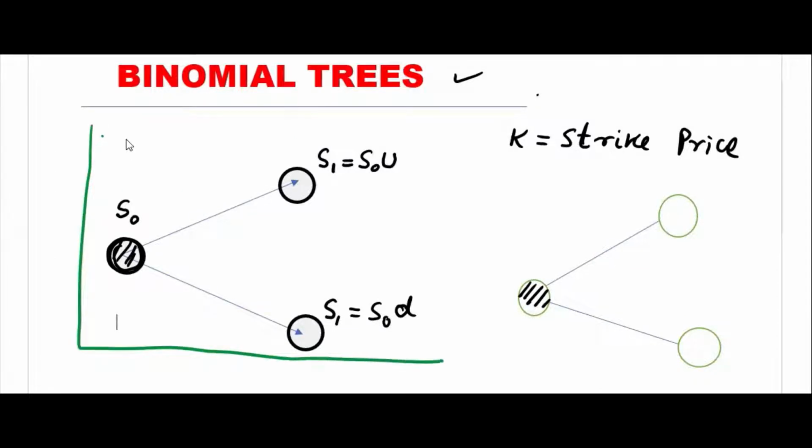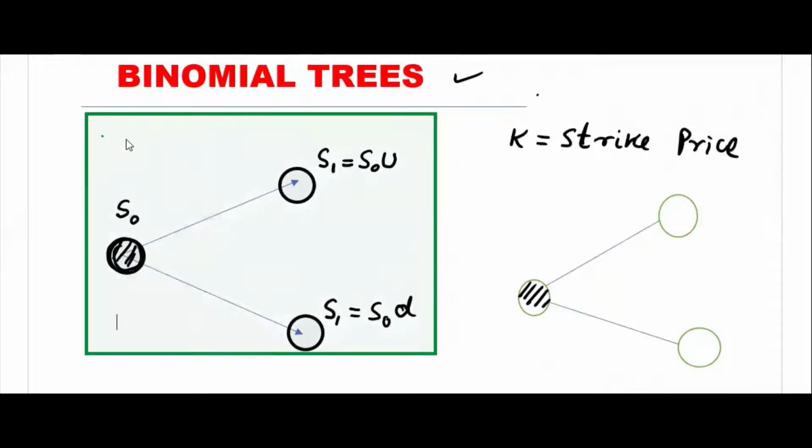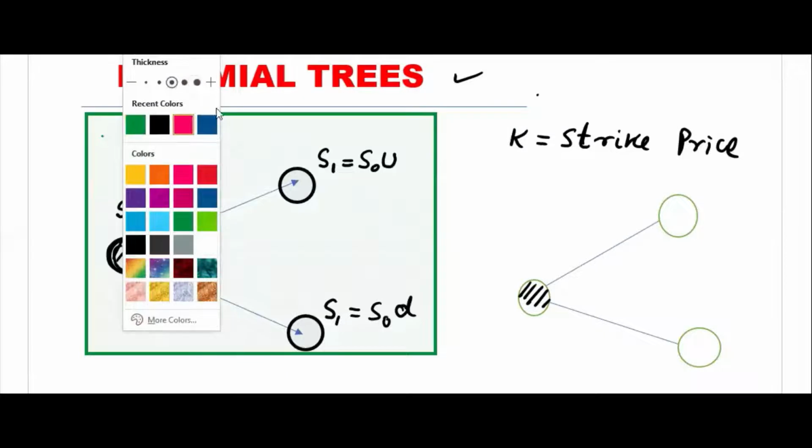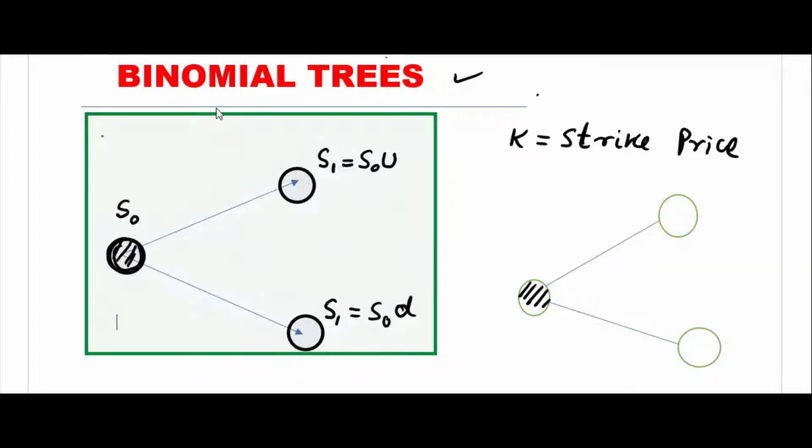Now the stock price movement is modeled using only two options, up or down. That is what we call binomial. Later, when we see the stock price movement using a stochastic process, we'll model the stock price using a stochastic process. You will have infinite choices, all these values. But now we have only two choices, so keep it separate.